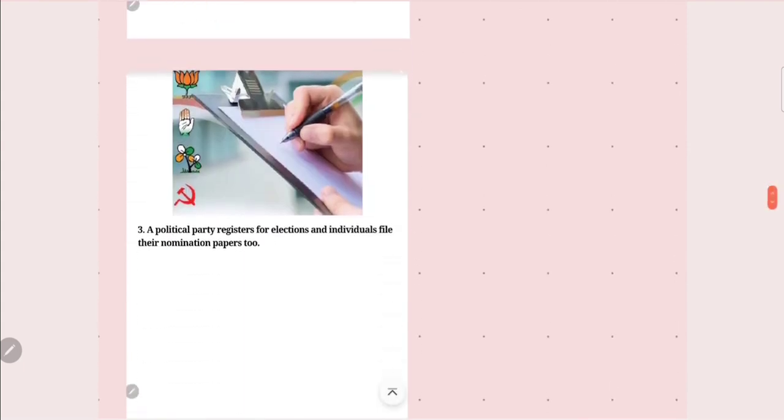Now a political party registers for election and individuals file their nomination paper too. So there will be a political party, and it registers itself for election, and an individual files the nomination paper too.